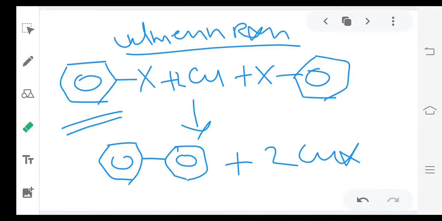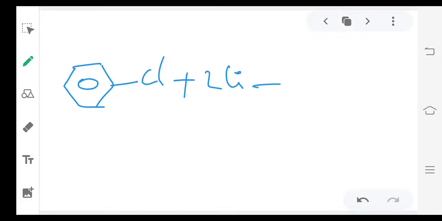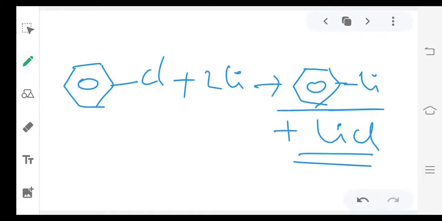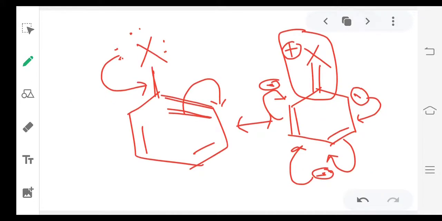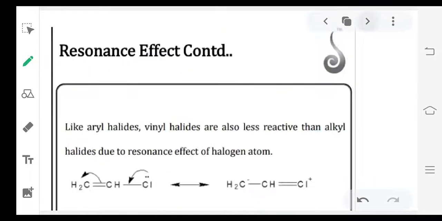Similarly, when aryl halides react with lithium, we will get phenyl lithium plus LiCl. So this is called phenyl lithium. So these are the reactions with the different metals. Now we will see different nucleophilic substitution reactions. However, aryl halides are less reactive towards nucleophilic substitutions. However, at certain conditions, reactions are possible. Those reactions we will see now.